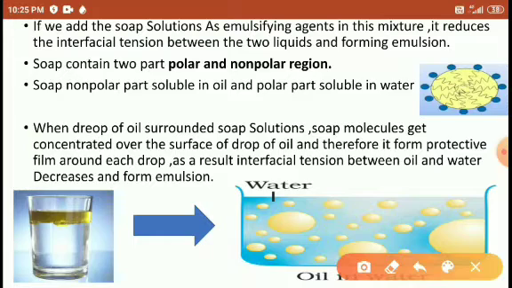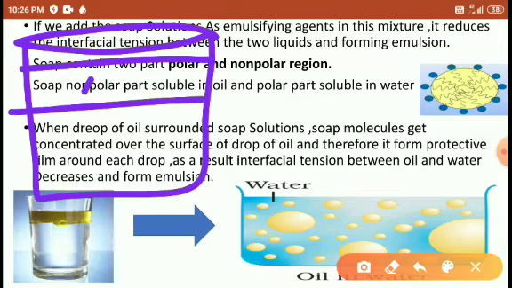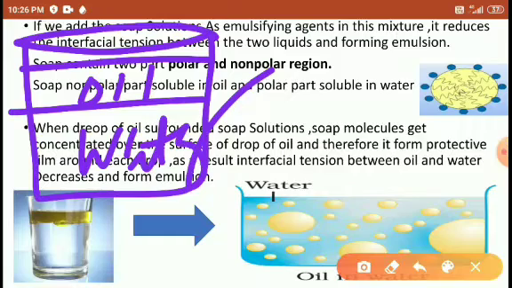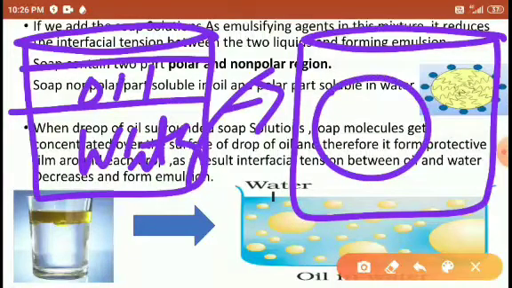So friends, what happened here? If we use oil in water, this is the oil layer and this is the water layer. So the oil layer and the water layer are present here. What we have to add here is the soap particle, and stir. When we stir the solution, what happened? The oil droplets, in which the soap particle's non-polar region dissolved here like this.